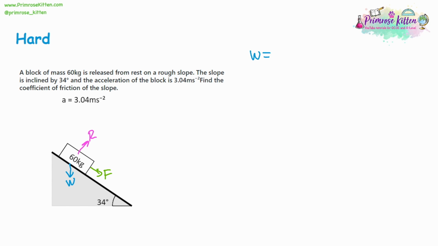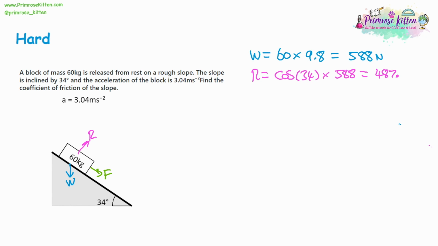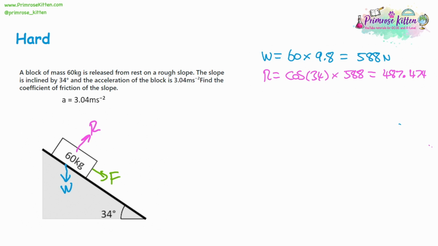So the weight is going to be equal to 60 multiplied by 9.8. And that's going to give us 588. The reaction force is going to be equal to the cosine of the angle 34 multiplied by the weight, and that's going to be 487.474 to 3 decimal places. So now we're going to use that to find the friction. So friction is going to be equal to that force multiplied by the coefficient of friction, and the problem here is we haven't been given it.